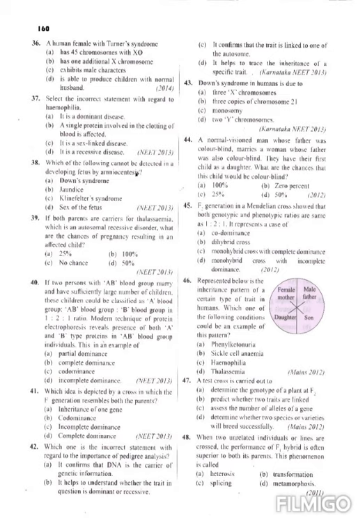A normal vision man whose father was colorblind marries a woman whose father was also colorblind. So the man's mother has a history of this colorblindness. They have their first child as a daughter. What are the chances that this child would be colorblind?